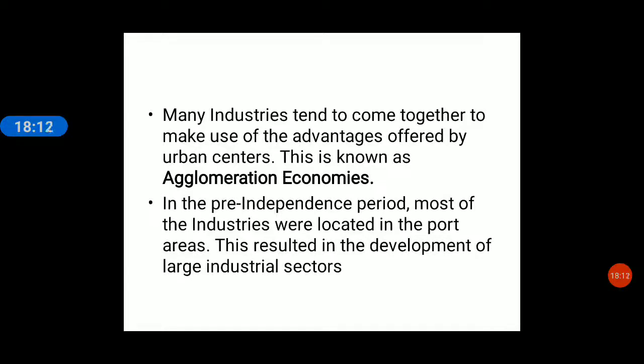Because before our independence, most of the industries were located here. Why were they located here? Because they were port towns, near the sea. This resulted in the development of a large industrial sector. The British started their export and import of goods from the port towns, and they became huge agglomeration economies. New industries started to open in the port areas, and they became huge industrial areas. What are they called? Agglomeration economies.